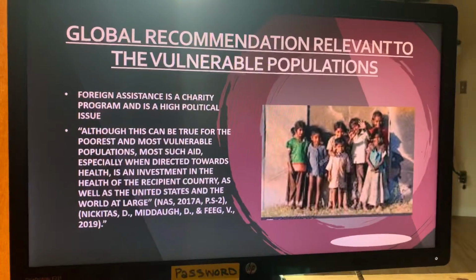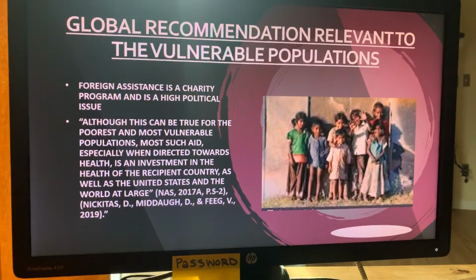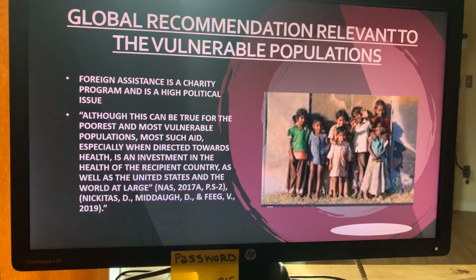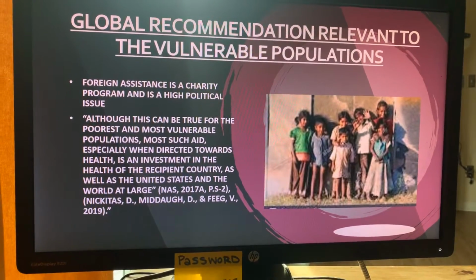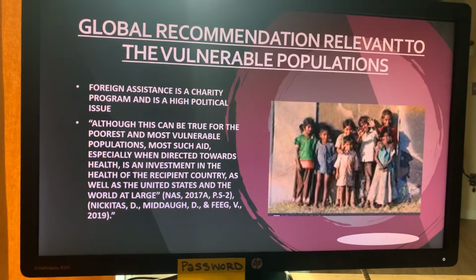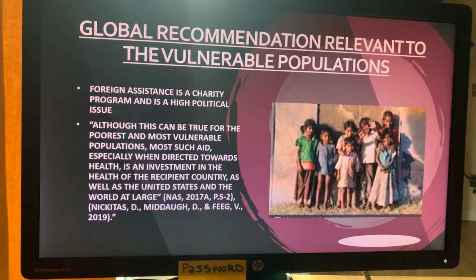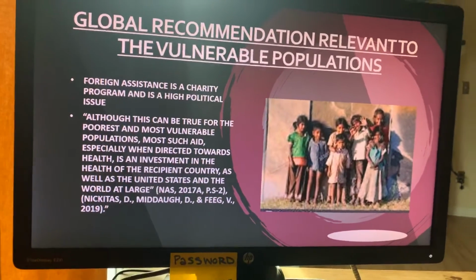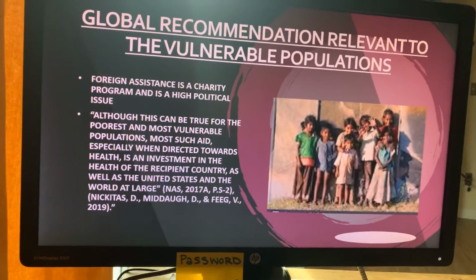The global recommendation relevant to the vulnerable population. Foreign assistance is a charity program, as we know, and also it's a highly political issue. But if you do not invest in the children or the women, you are not going to have future populations, and the economy can be hit as hard as the world is also impacted.